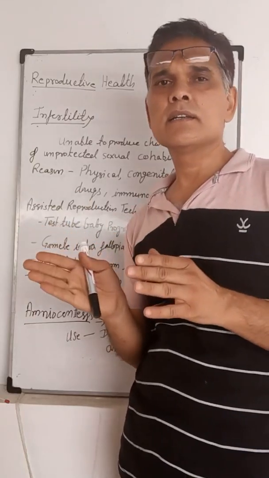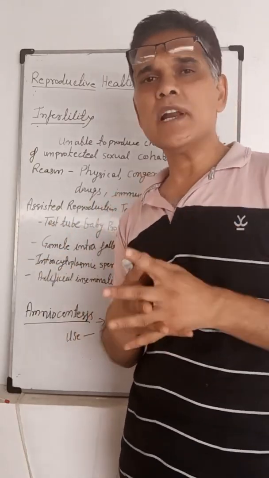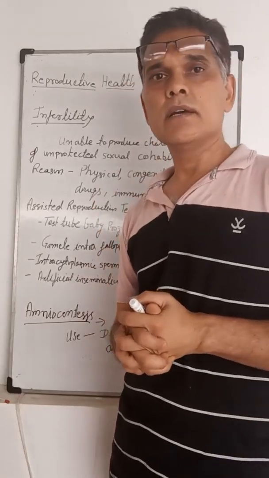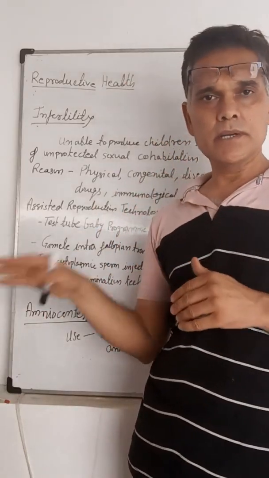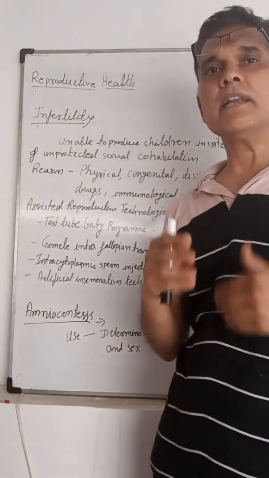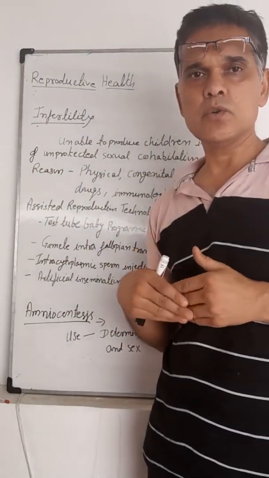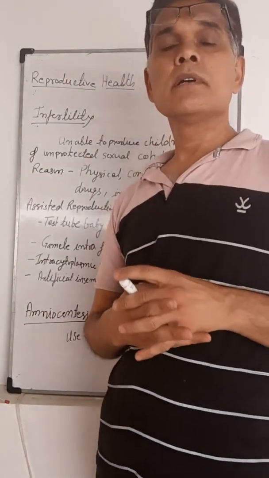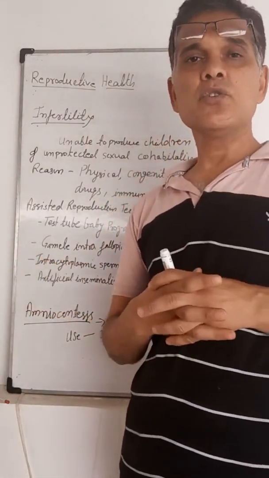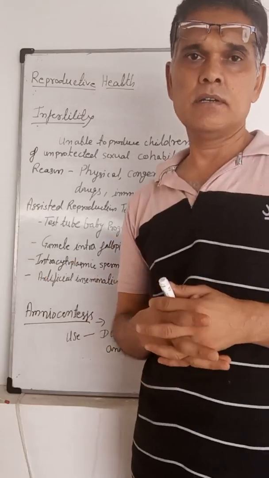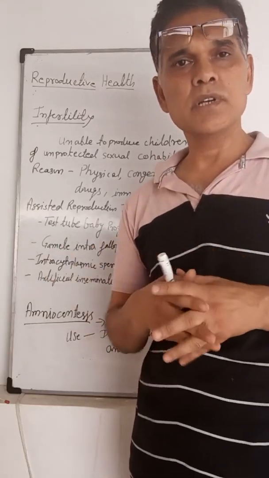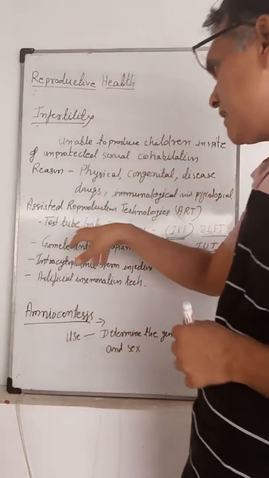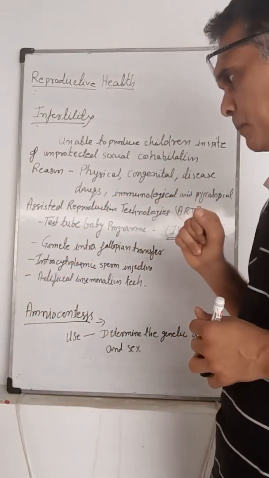In that condition, another female is utilized for implantation. That is known as surrogacy, and that is the surrogate mother, to whom the fertilized egg is transferred. Sometimes, if the father does not have a sufficient sperm count, this technique is also utilized. That is the test tube baby program.